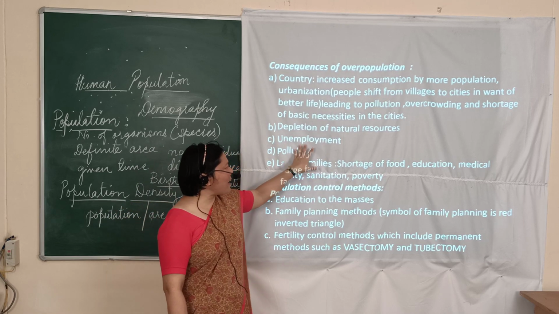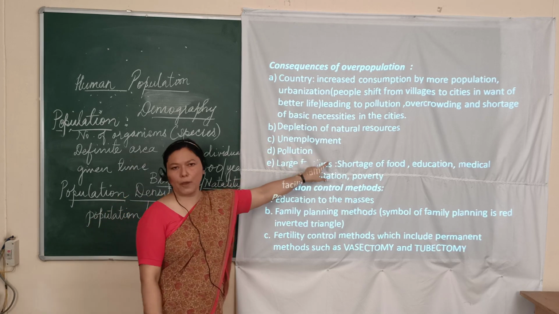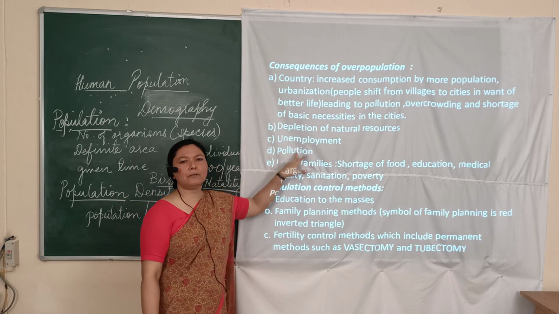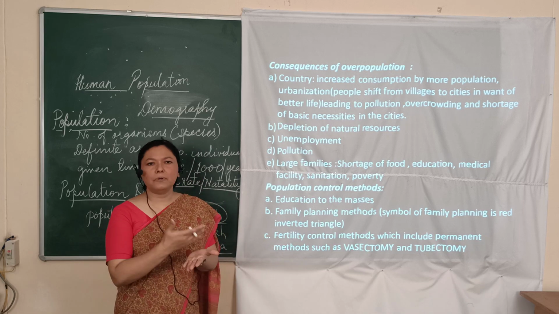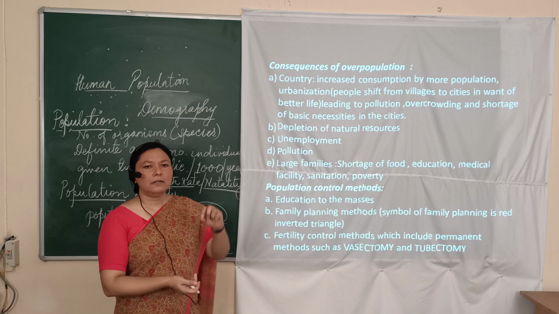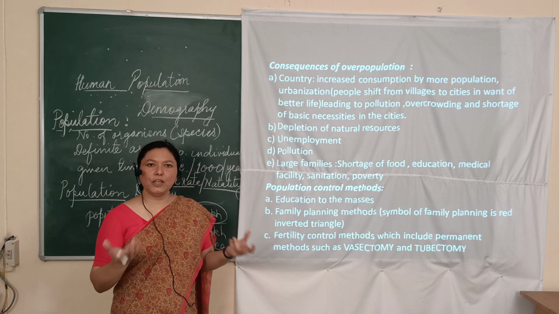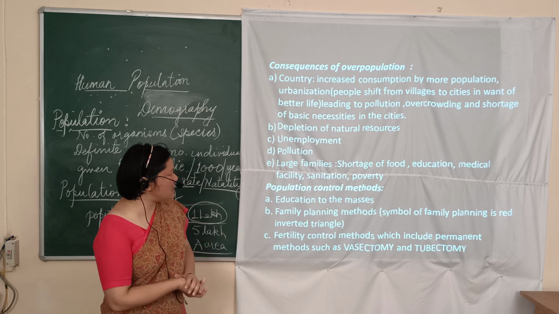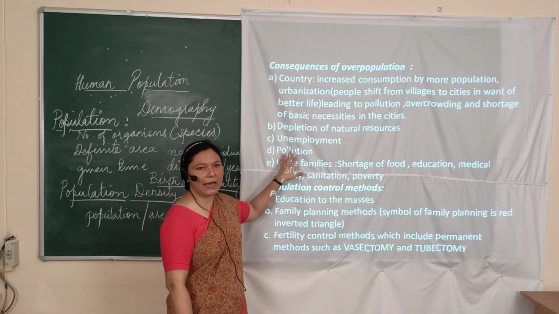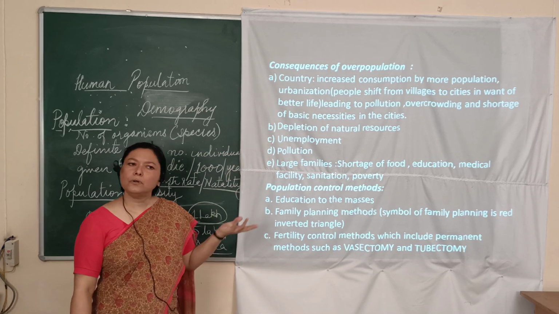The next factor that is limited to the people individually is unemployment. Now, unemployment means too many people, so job scarcity will be there. If overpopulation is there, the number of seats for any job or any vacancies will be all limited. And the next is pollution.